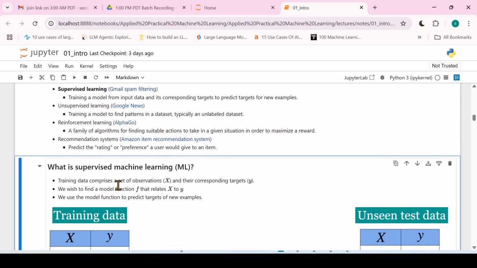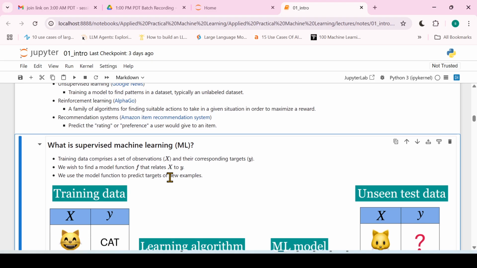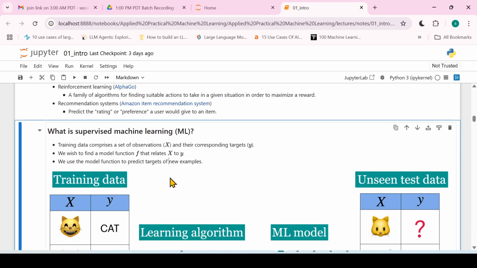So what is supervised machine learning then? We just discussed examples of the different types of machine learning algorithms. In supervised machine learning, we all know that machine learning needs training data. The training data needs to have two parts: the X part and the Y part. What is the X part? The X part is the observations and the Y part is the targets.